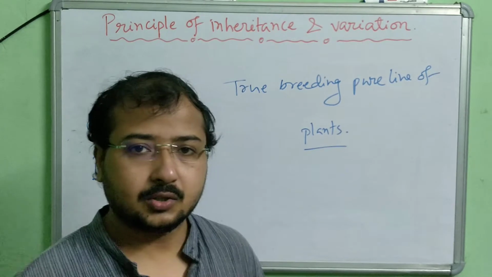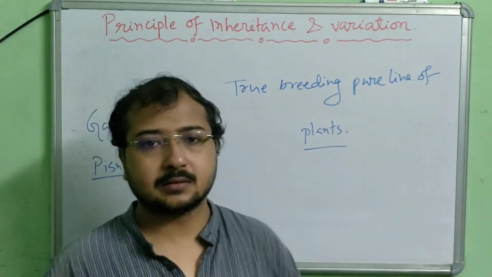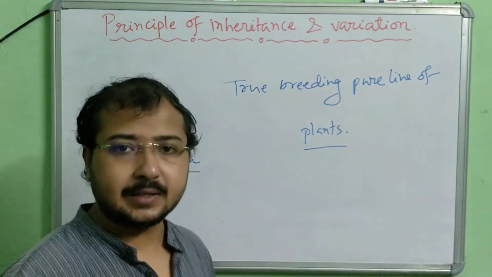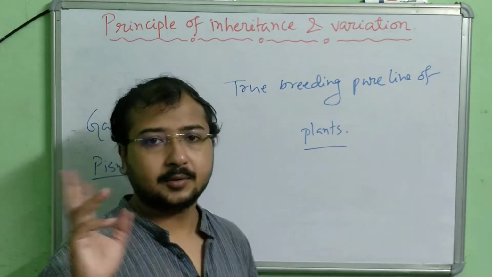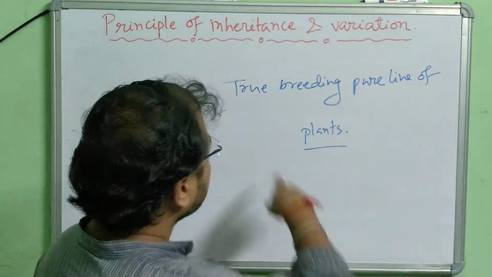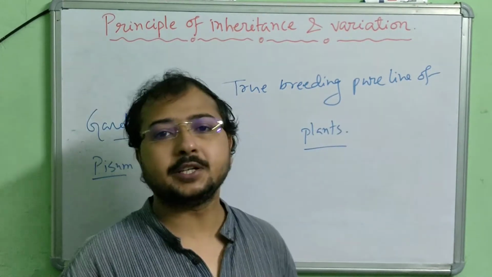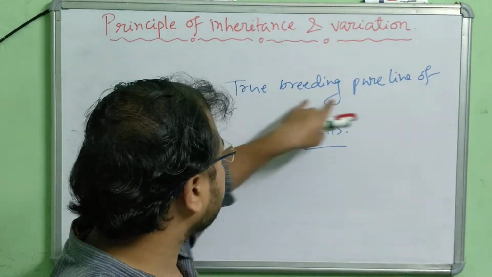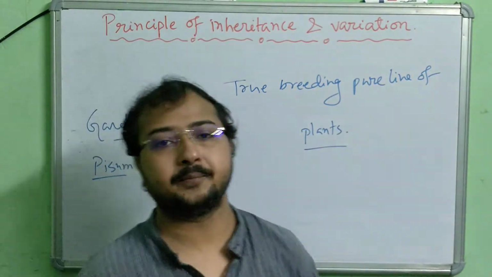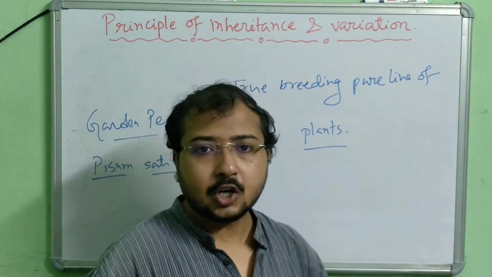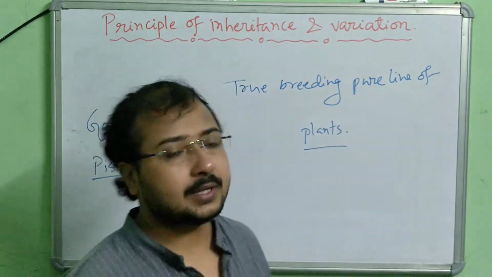Okay, so within this kind of plants of garden peas, he conducted the artificial pollination through breeding pure line. The plants were true breeding pure line, so you have to understand what is the meaning of this true breeding pure line.